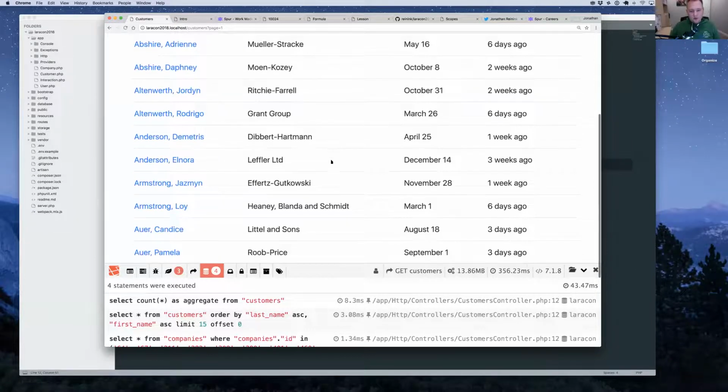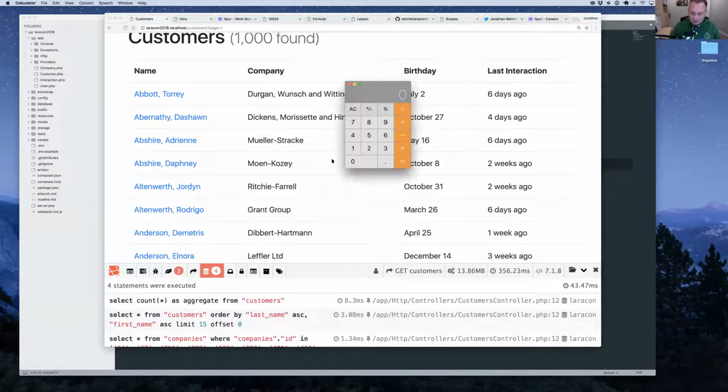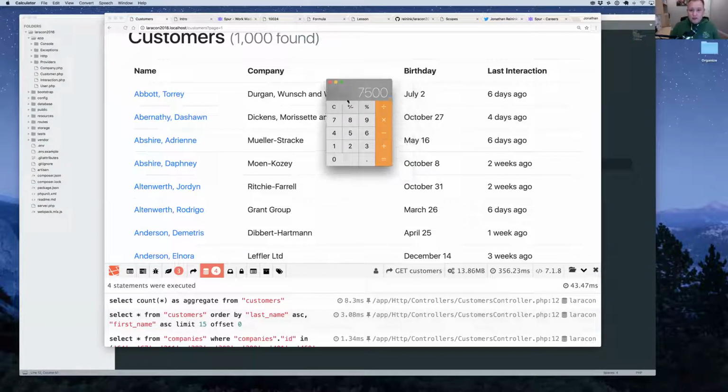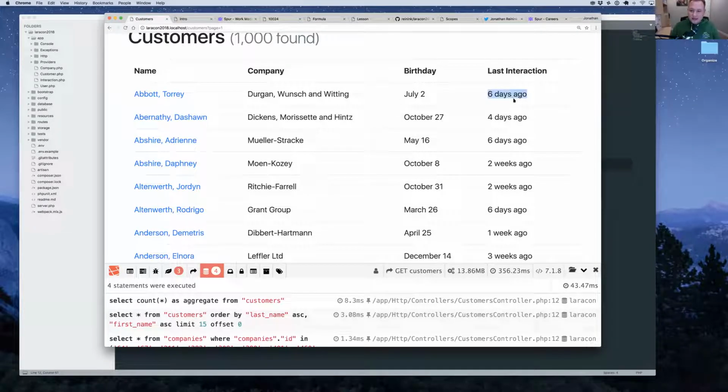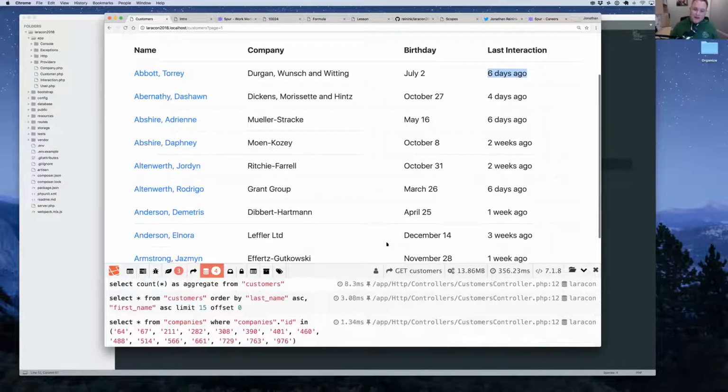So let's think about this for a sec. We have 15 users, and each one of those users has 500 interactions. So if we do a real basic calculation, 15 users times 500, we have 7,500 interactions being loaded just to show this silly last interaction date. So that's a problem. Loading that data is pretty quick, as we can see from our database query speed here. But the problem is Laravel now has to convert all 7,500 of those records into actual Eloquent models for us to work with, even though we're not going to use all but 15 of them, right? So there has to be a better way.